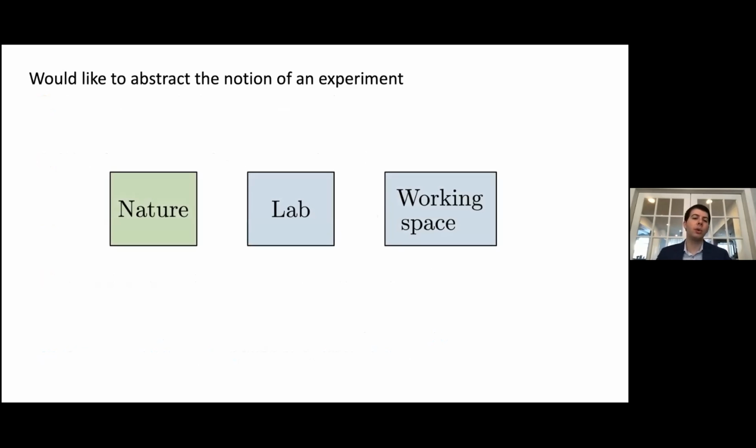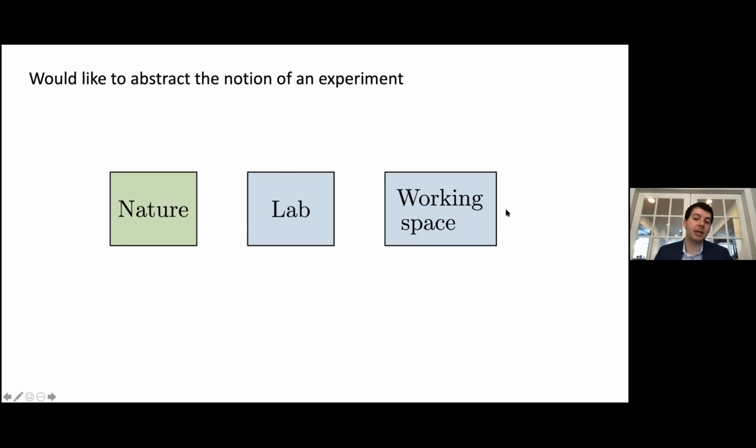And to do so, we require three different subsystems. We're going to designate a nature subsystem, a lab subsystem, and a working space system. So in the nature system, this is going to be the system that we would like to learn something about. Namely, it contains the data of nature, and it's the system which we wish to interrogate in the experiment. The lab consists of the degrees of freedom which directly couple with nature.